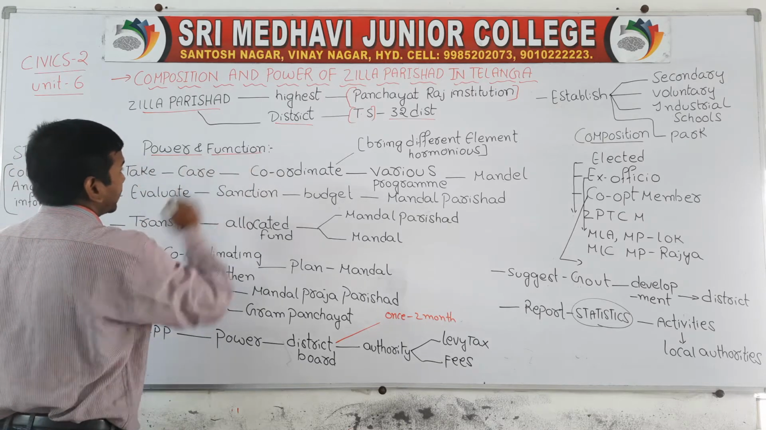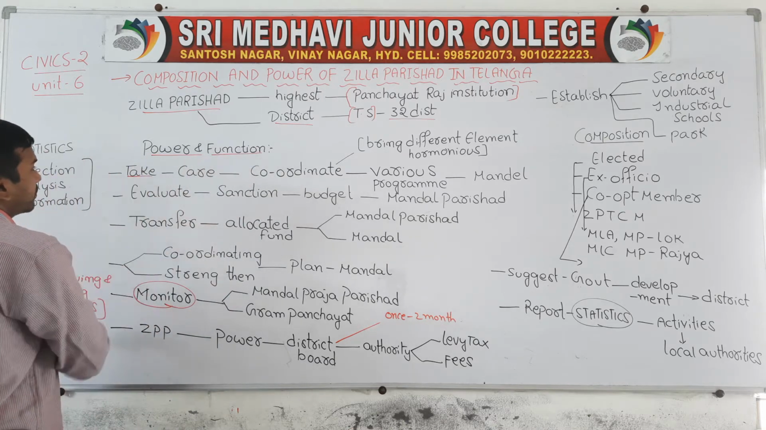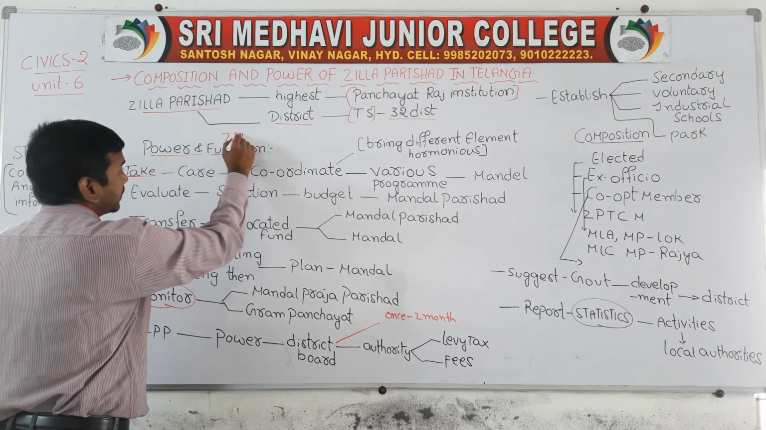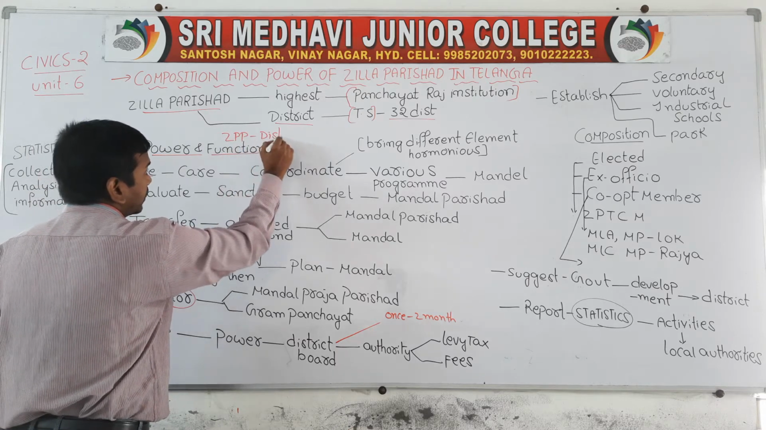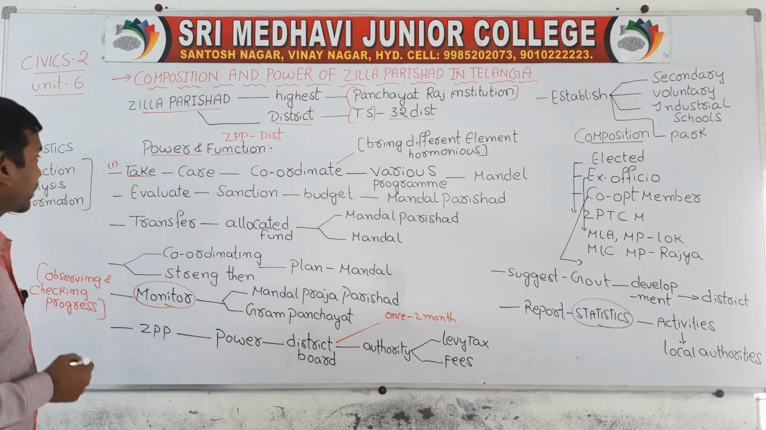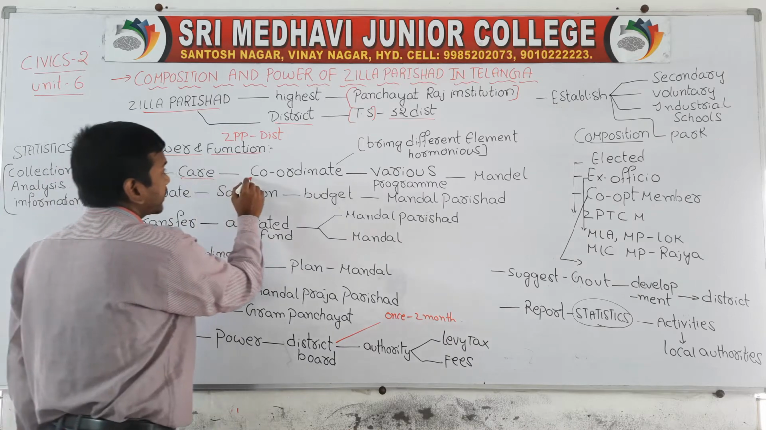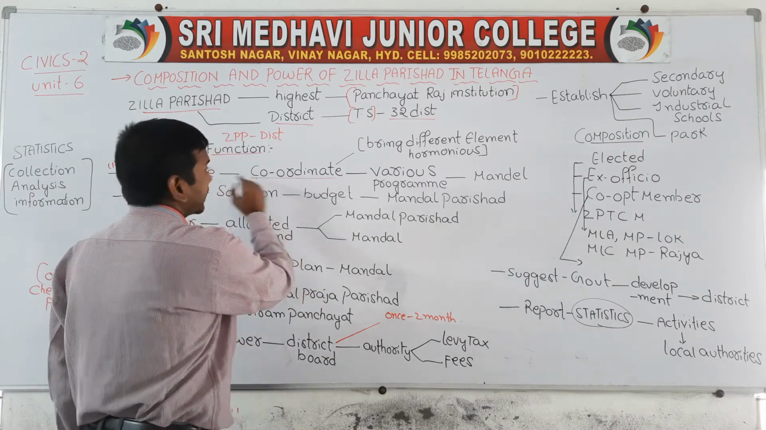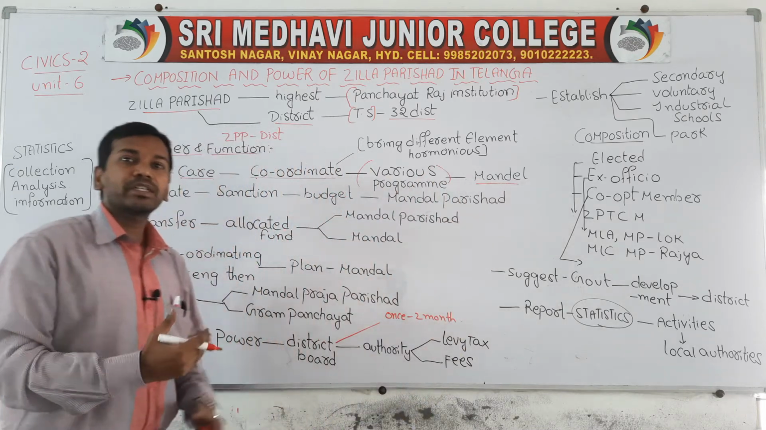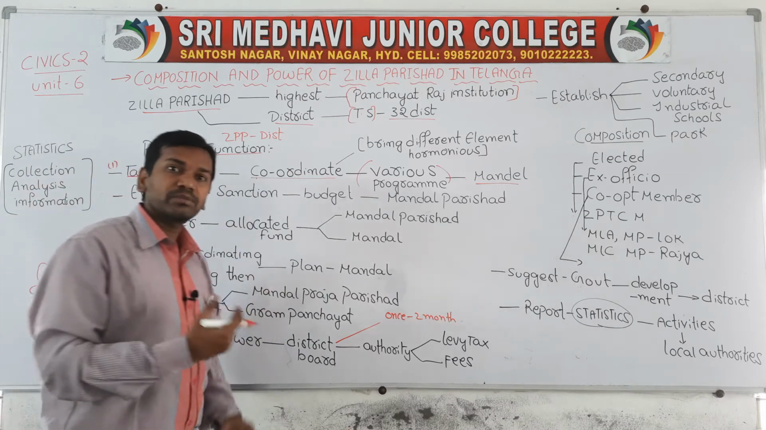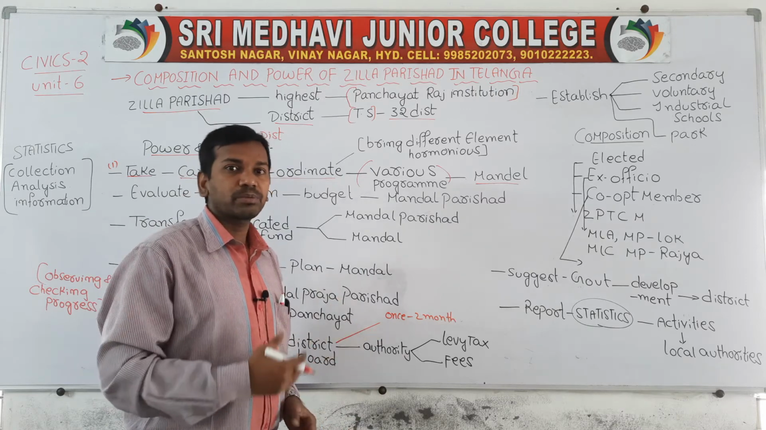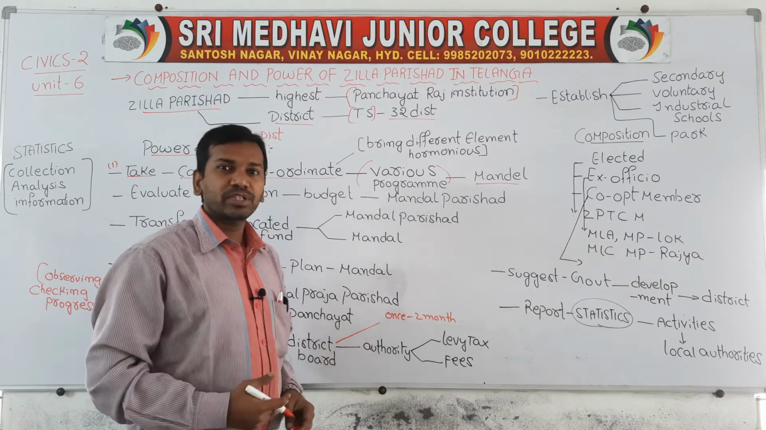Now, the powers and functions of Jilla Praja Parishad at the district level. The first important function is to take care of and coordinate the various programs started in the mandal. Jilla Parishad will coordinate with the mandal level to implement the programs implemented for the mandal level, and coordinate various programs successfully.